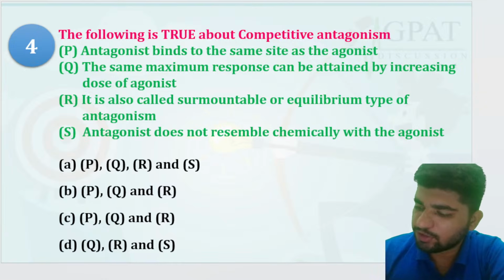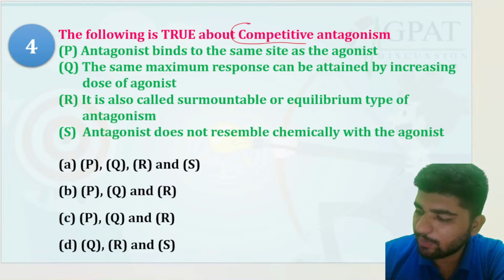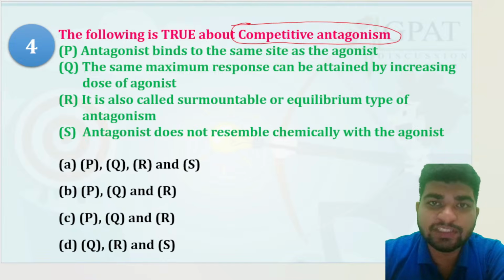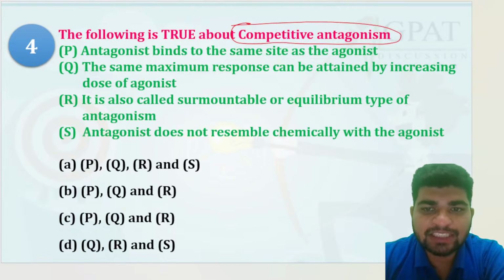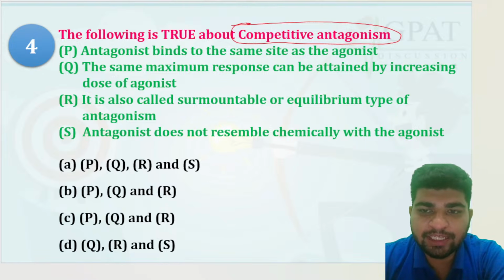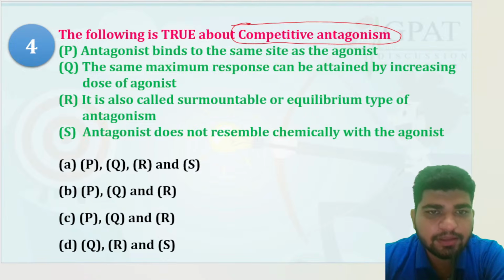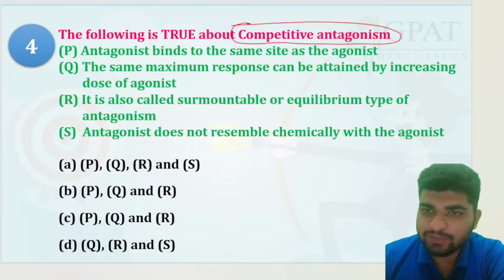Okay. The following is true about competitive antagonism. Competitive antagonism is a part of enzyme inhibition. The same maximum response can be attained by increasing the dose of agonist. It is also surmountable or equilibrium type of antagonism. Antagonist does not resemble chemically with the agonist. So, which option will be right? Antagonists bind to the same site of the agonist.